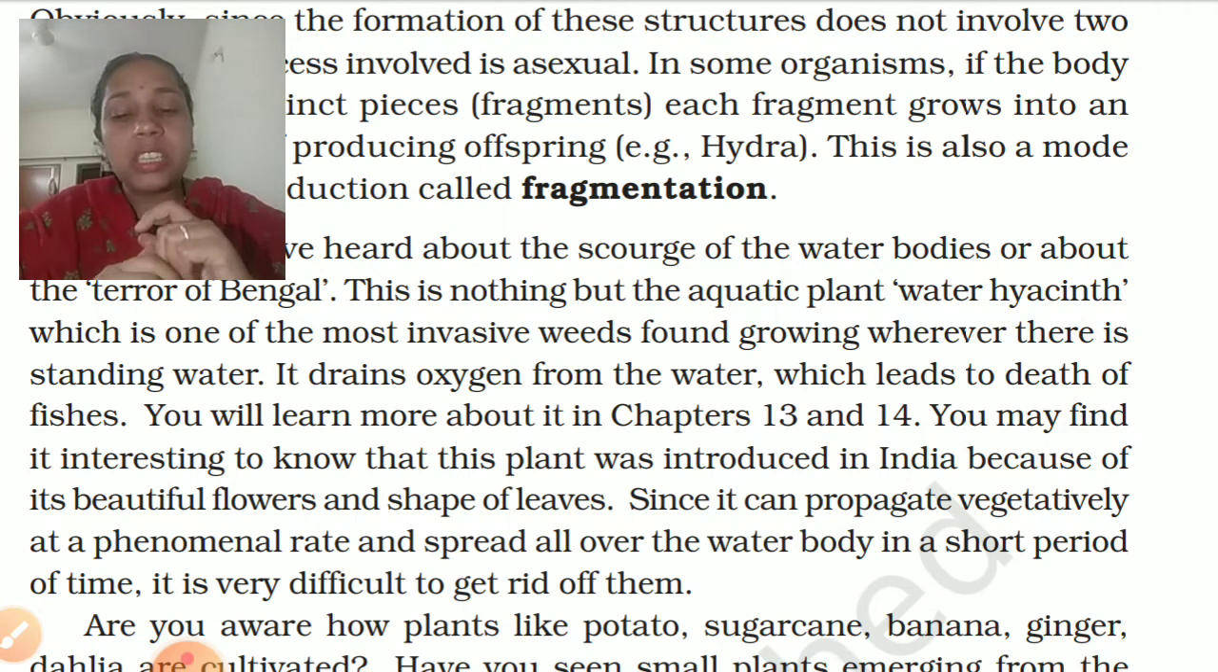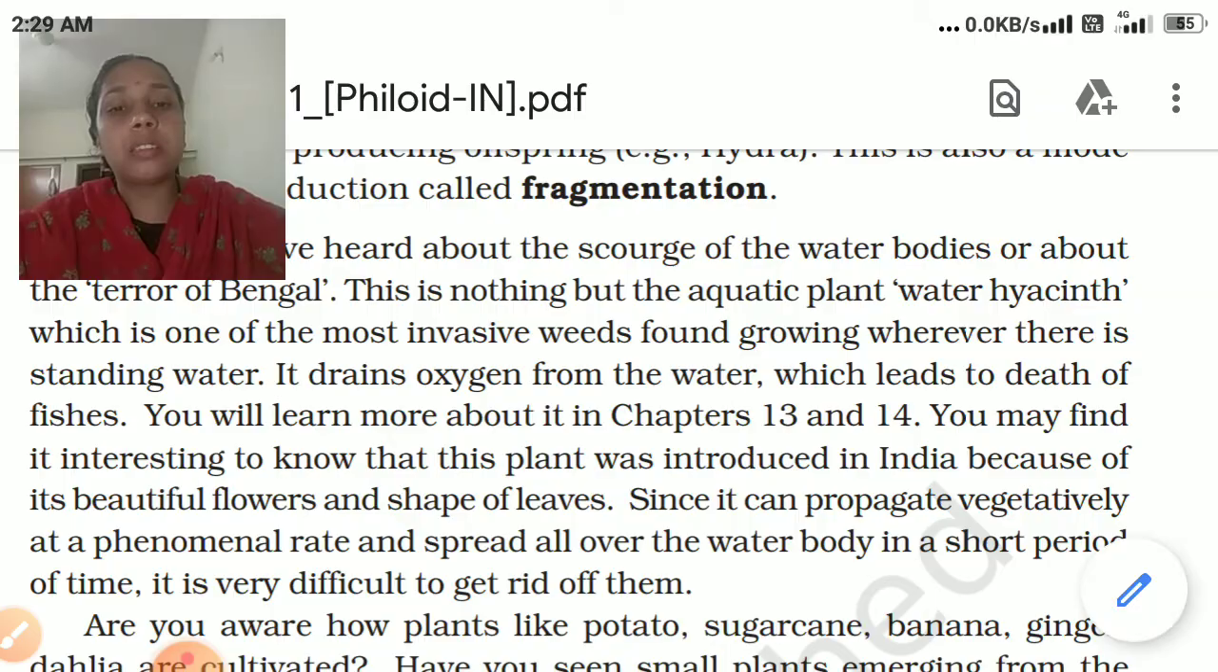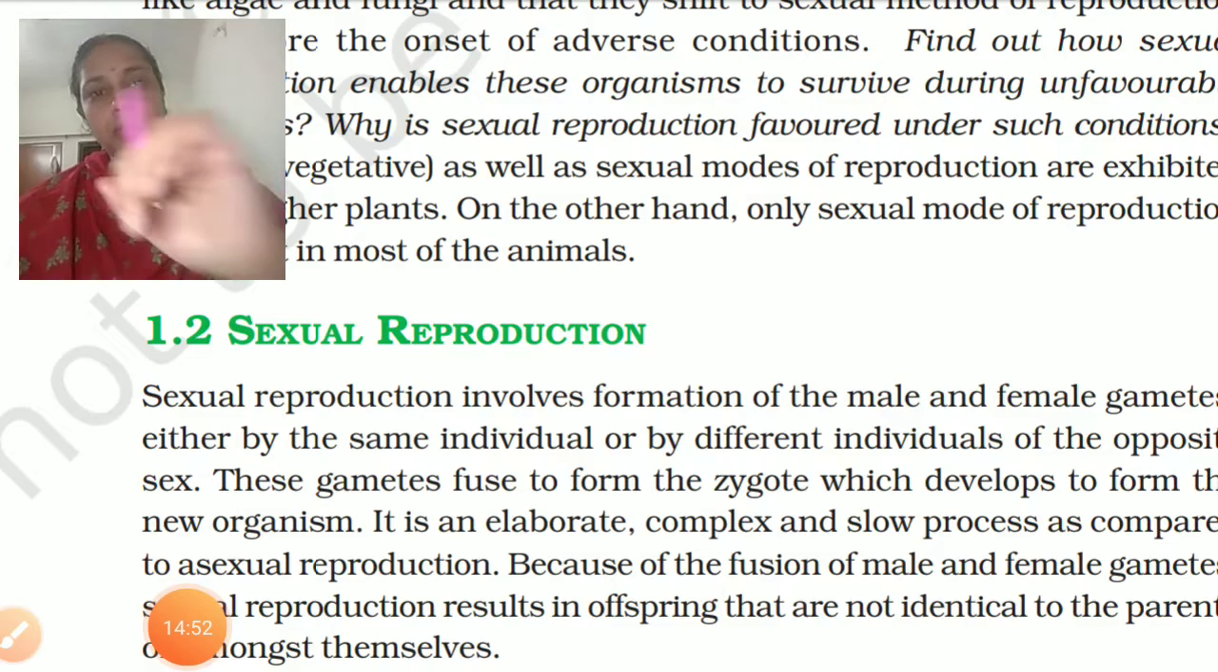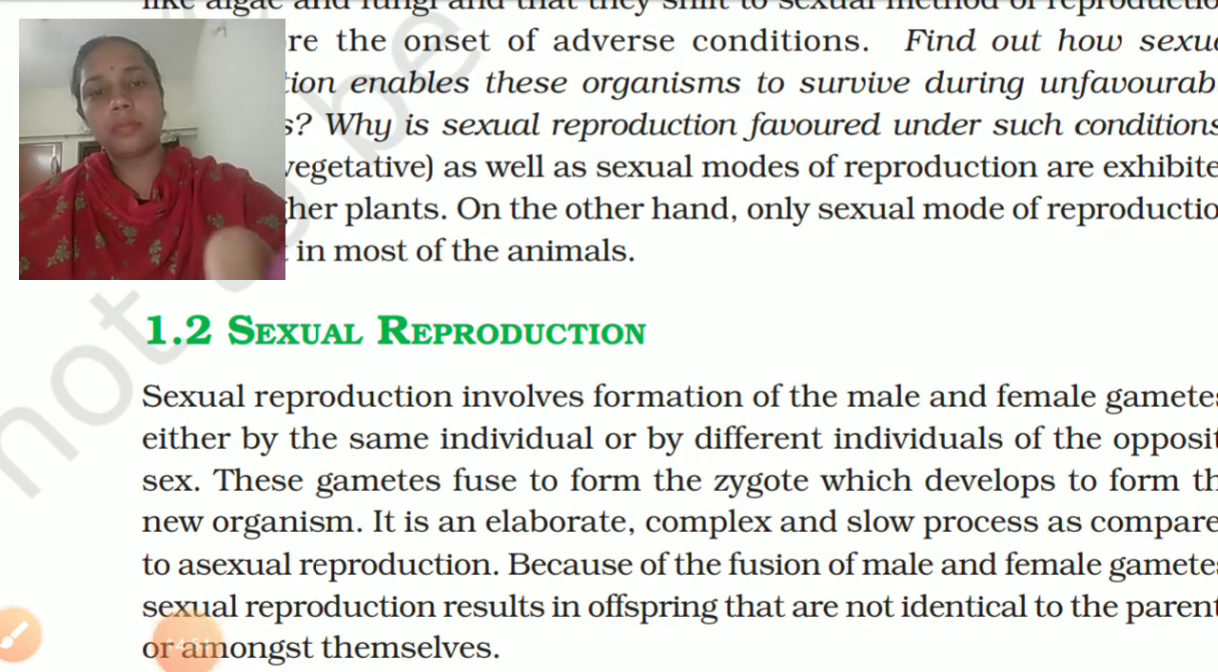Okay, next one is grafting. Grafting is also done in rose, apple, pear and mango, whereas micropropagation takes place in banana, orchids and ornamental plants. Banana.